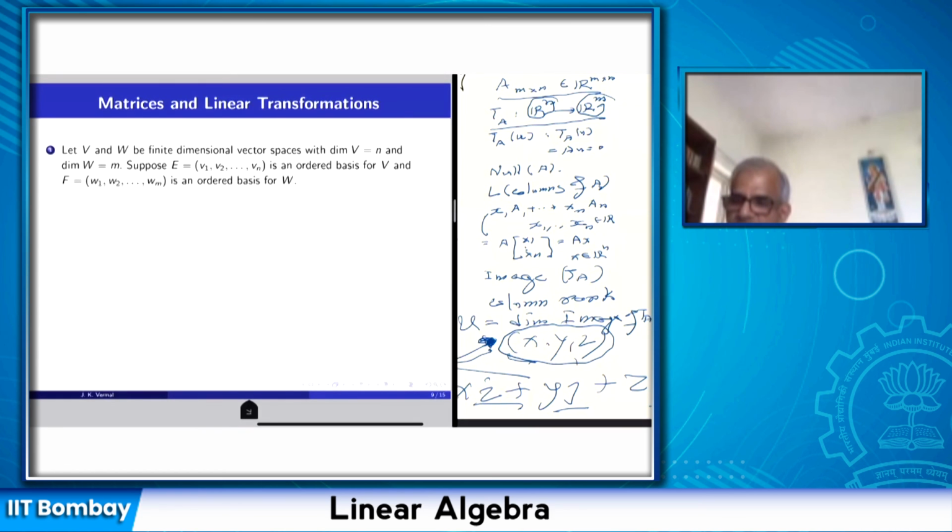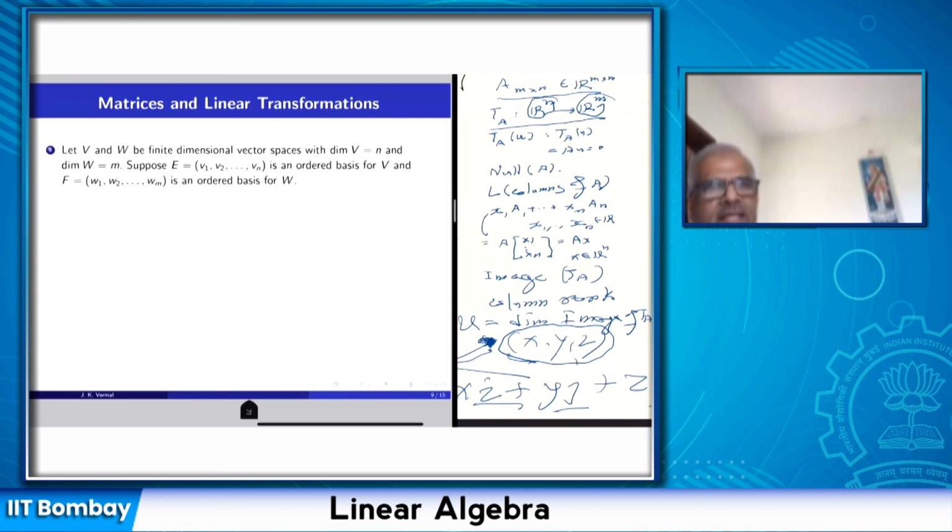Now I want to talk about matrices and linear transformations. We have talked about linear transformations which are induced by matrices, and we have talked about the rank nullity theorem for a linear transformation. Now we want to associate a matrix with a linear transformation. Essentially, we want to show that all linear transformations are induced by certain matrices. So the study of matrices will be a special case of the study of linear transformations.